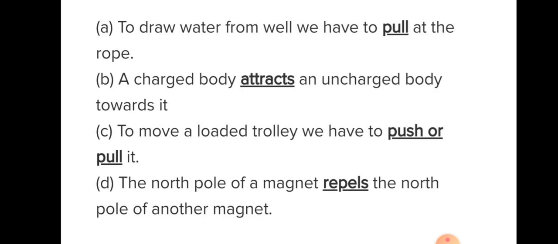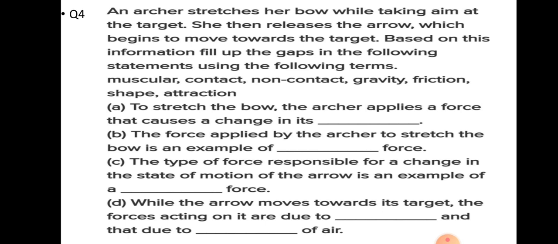So here, to draw the water from the well, we have to pull at the rope. The charged body attracts an uncharged body towards it. To move a loaded trolley, we have to push or pull it. The north pole of the magnet repels the north pole of another magnet.